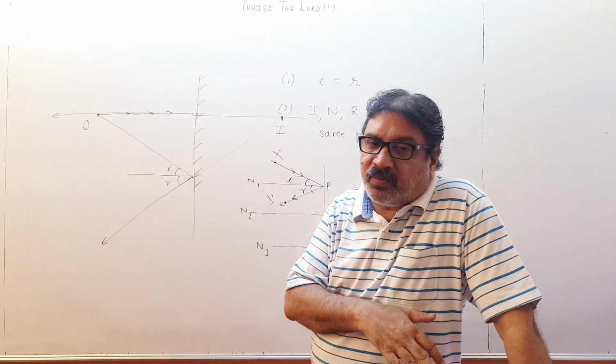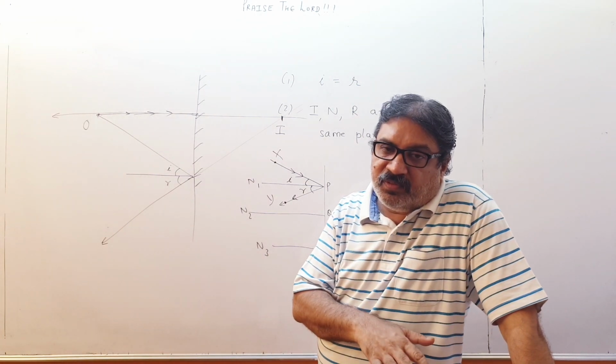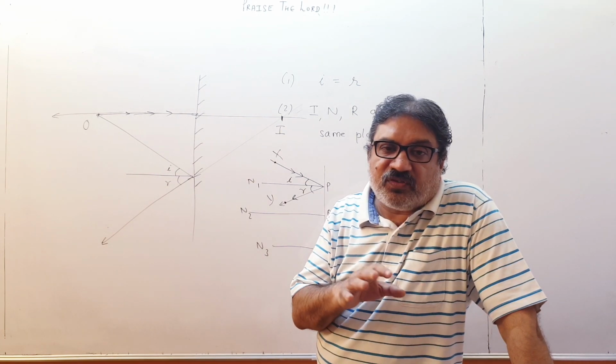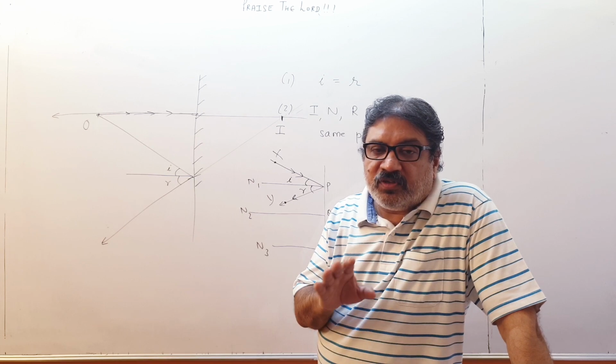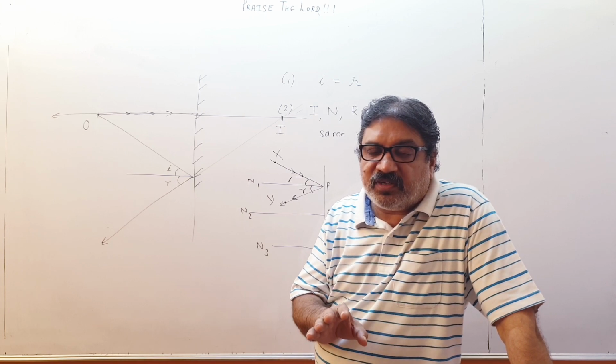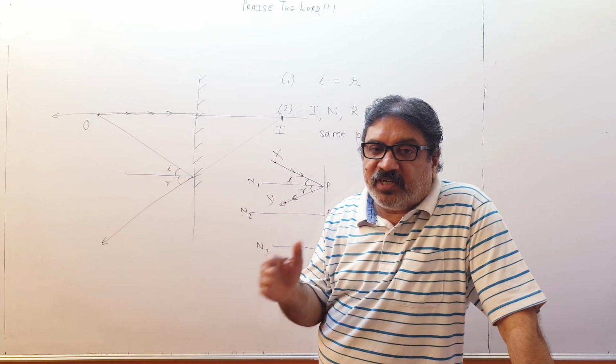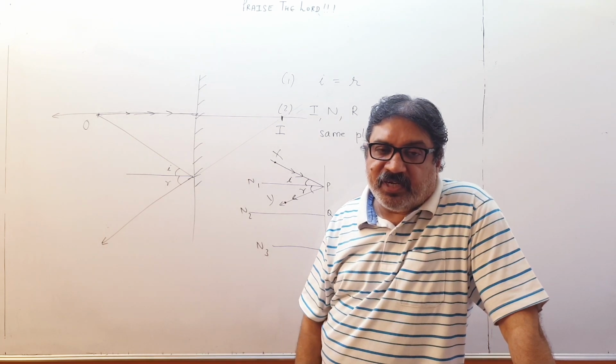Definition of real images: a real image is formed when the rays after reflection actually meet, and a virtual image is formed when the rays after reflection actually don't meet, they are extended to make them meet. Then we get a virtual image.